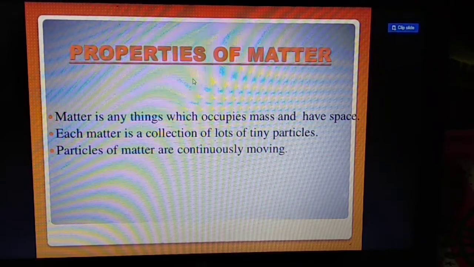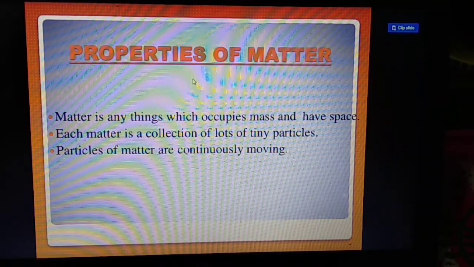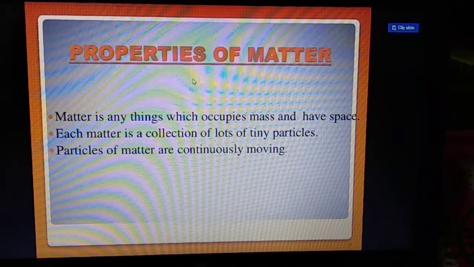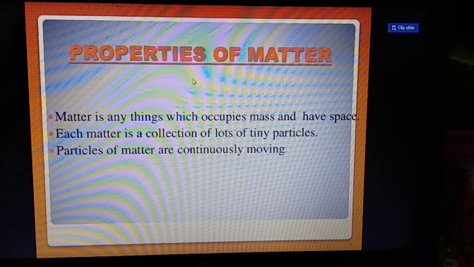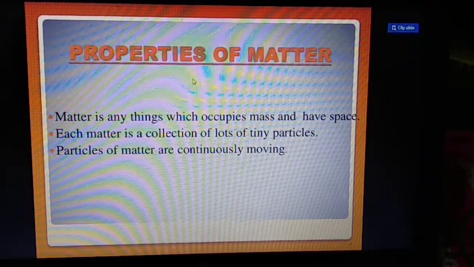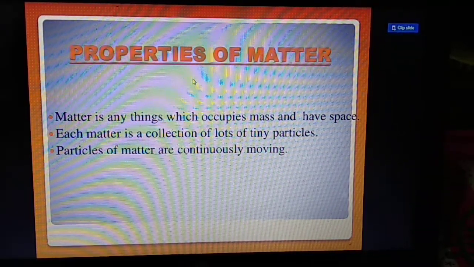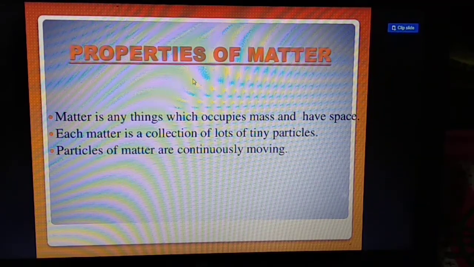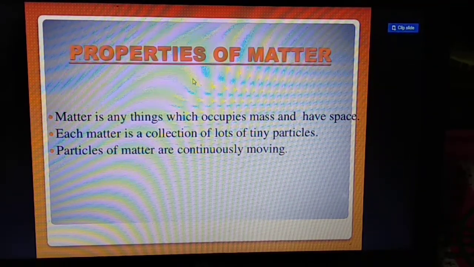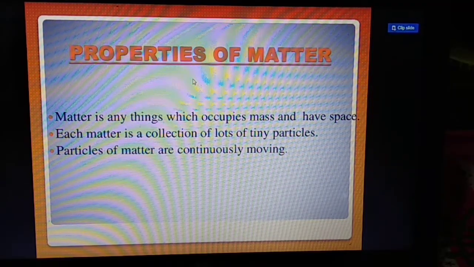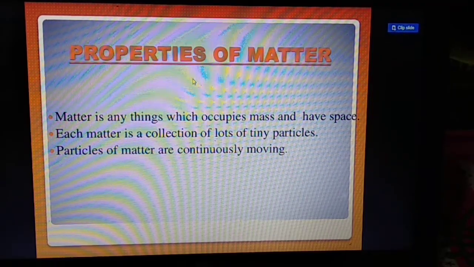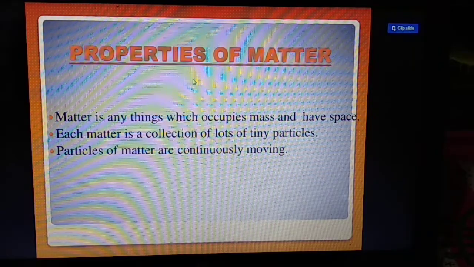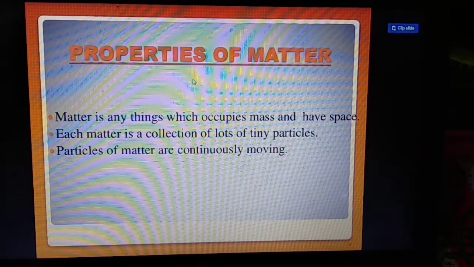Second, matter is a collection of lots of tiny particles. So many small and tiny particles are present in matter, and they are continuously moving. Students, very interesting thing: particles of matter are continuously moving. These are the properties of matter.